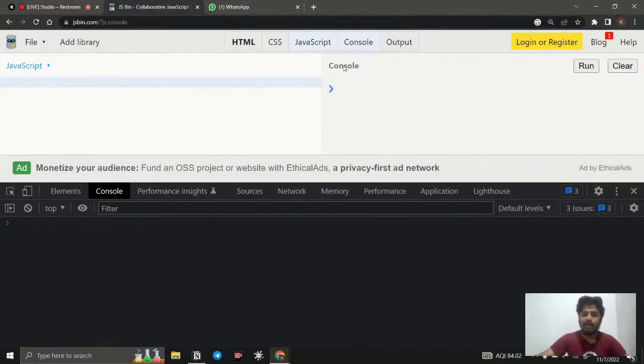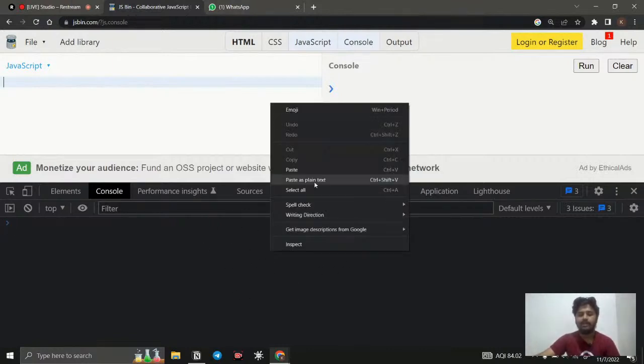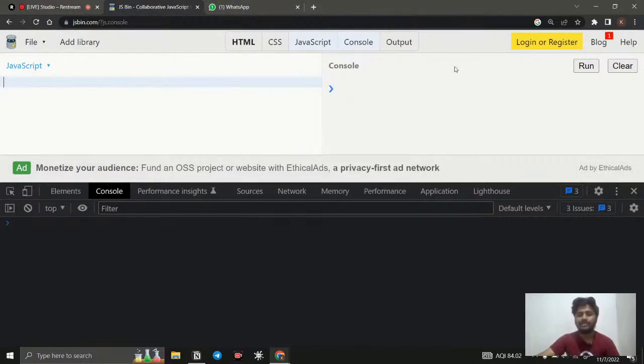Okay, so that is why I'm using JSBin. Another reason: you can see the console. Exactly whatever we are typing, the errors, the warning messages and the debugging, we can see. Otherwise, we would right click, go for inspect, and see it there. If I use JSBin, I can write code on the left side, and the console will show you the answer on the right side. That is the only reason I'm using JSBin. This is for practicing purposes.